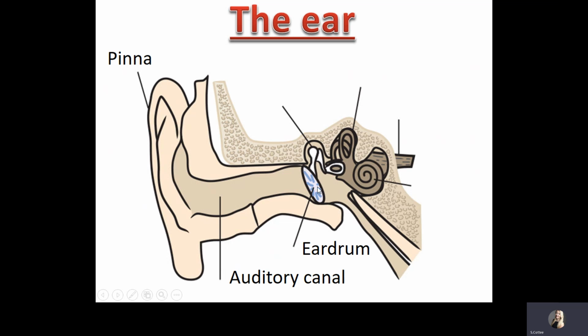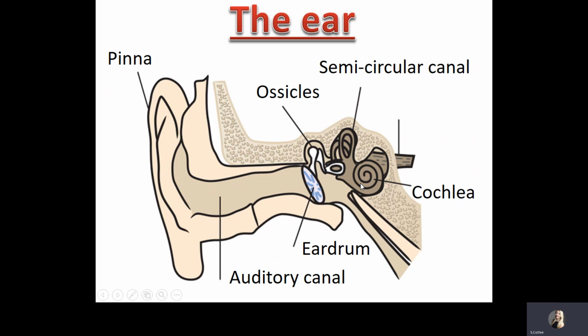So when the eardrum vibrates, this eardrum is connected to three tiny little bones in the ear. These are called ossicles. So the eardrum vibrates and then the ossicles vibrate. So all of these vibrations are being passed through the ear. They eventually come to this section of the ear.